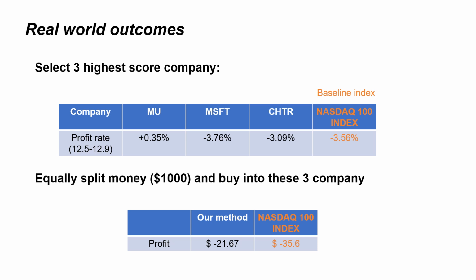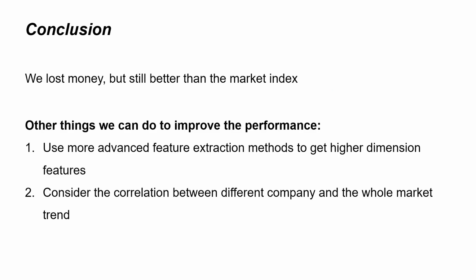For the trading strategy, we equally split the money into the three companies, and the outcome profit is -$21. However, the NASDAQ index gives us -$35. Finally, we draw the conclusion. We lost money, but the performance of our model is still better than the market index, which means our model is still meaningful. There are many other things we can do to improve the performance.